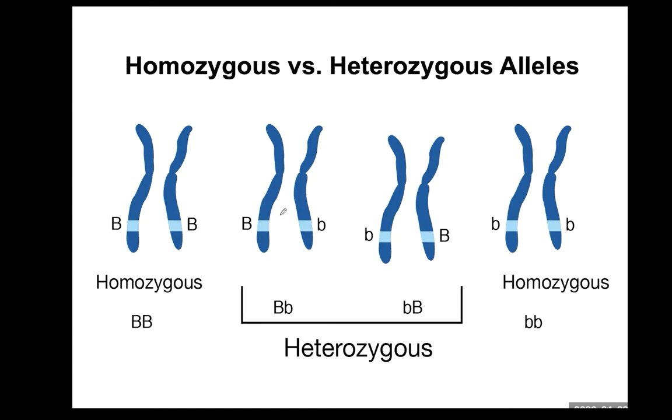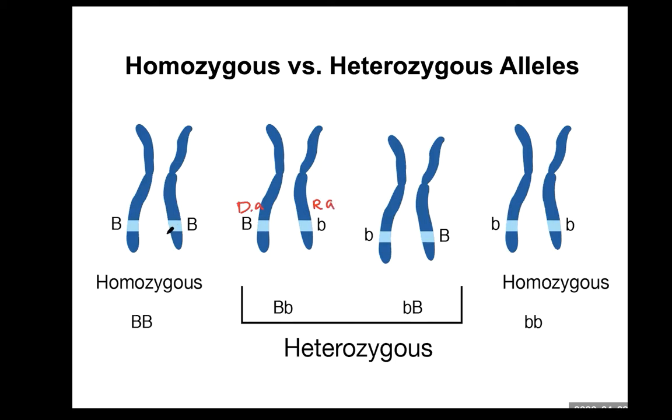But some homologous chromosomes carry different alleles, like large B and small b. In this case, also small b, large B. We call this heterozygous, heterozygous for the gene. In this case, if two alleles of a homologous pair are different, then only one allele determines the organism's appearance, and this is called the dominant allele. So this is the dominant allele. Therefore, this is the recessive allele.